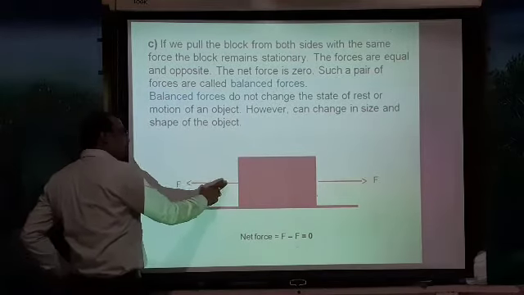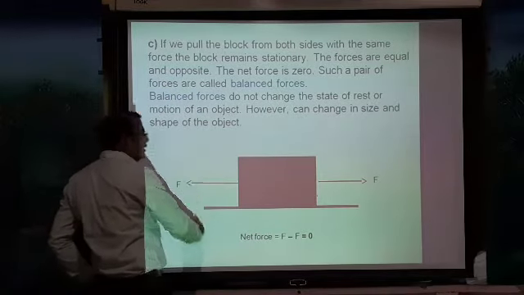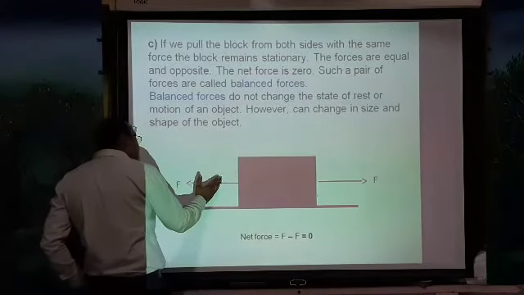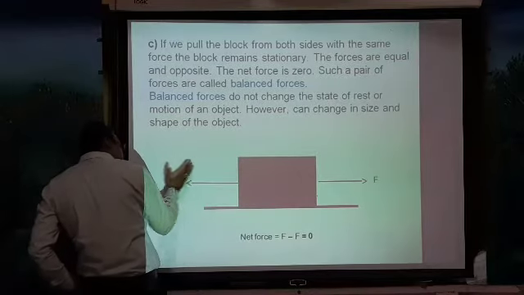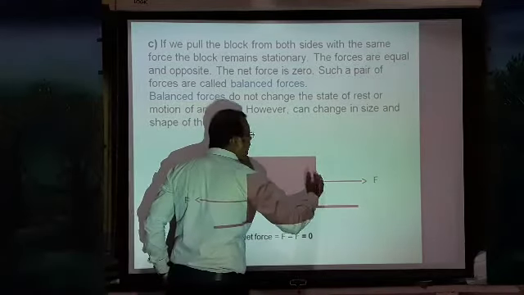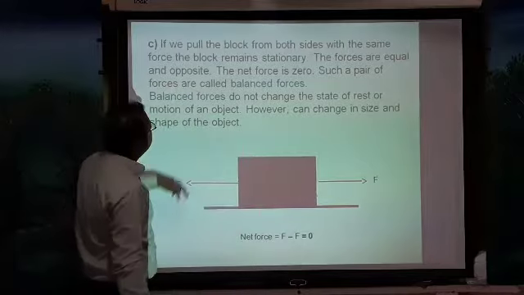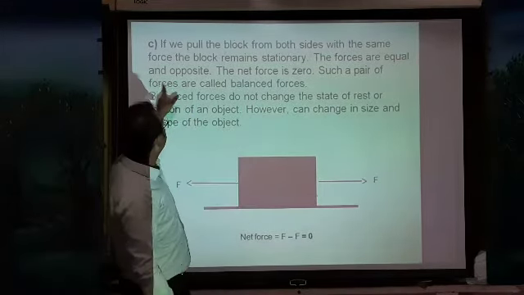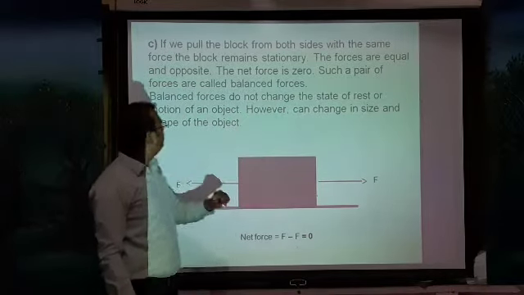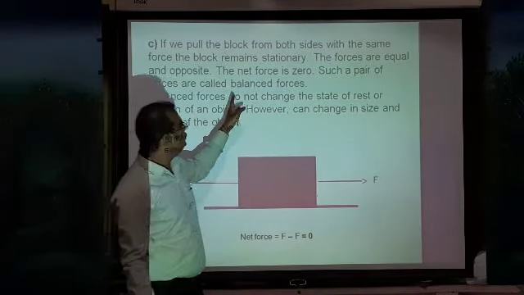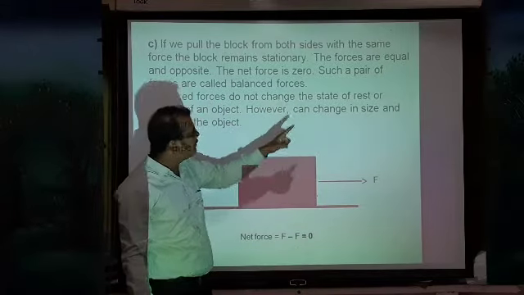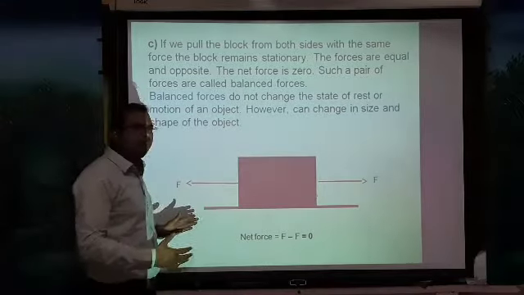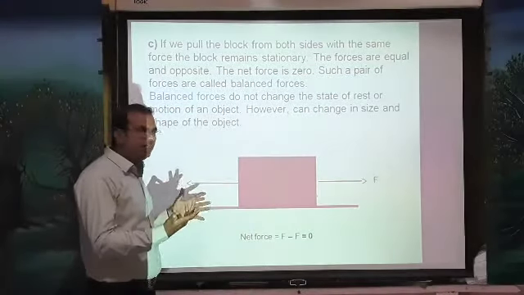He is applying a force of the same amount as this person. He is pulling towards this direction, whereas the other is pulling towards that direction. So what happens? The net force is 0. Such a pair of forces is called balanced forces. One more: balanced forces do not change the state of rest or motion of an object. So when both are applying force on each other, what happens? It will not be able to move.